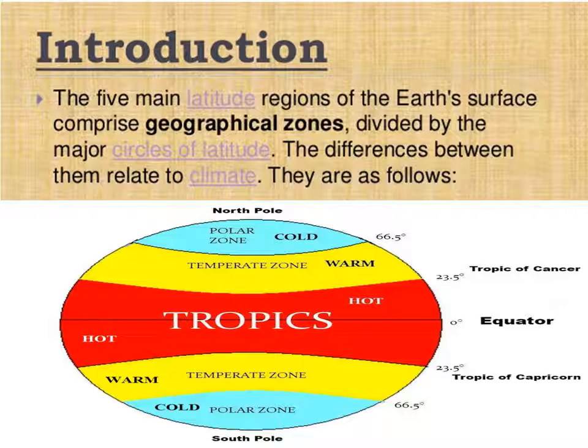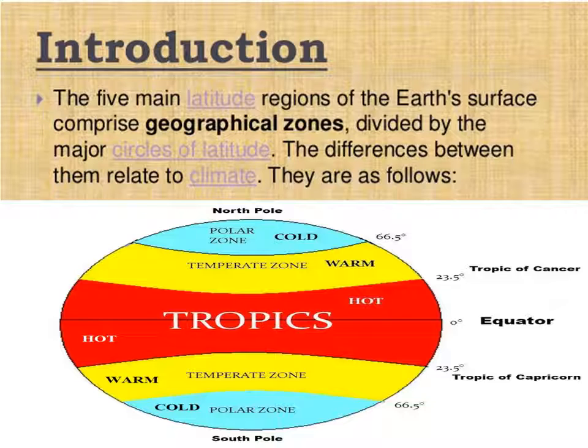Then Tropic of Cancer is 23 and a half degrees north, and then the equator. What is the equator? I said the equator is 0 degree. That is the longest latitude.